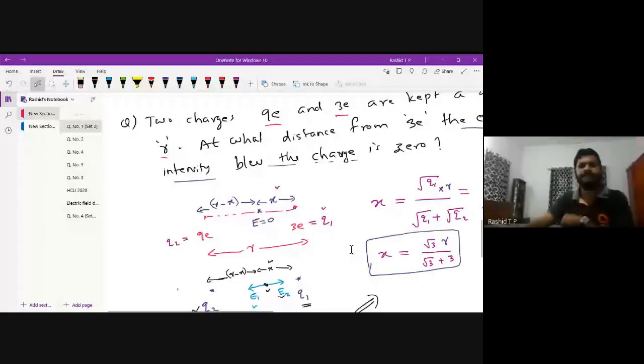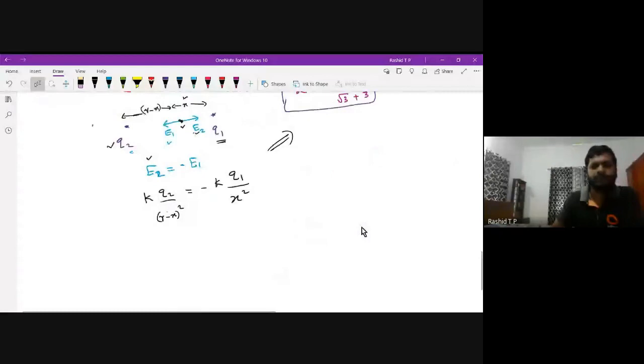Yes, that is a very good question. Actually, these forces are central forces. She's asking: throughout, we did 2 problems, and in these problems we are bringing and placing the third charge along the line joining these 2 charges.